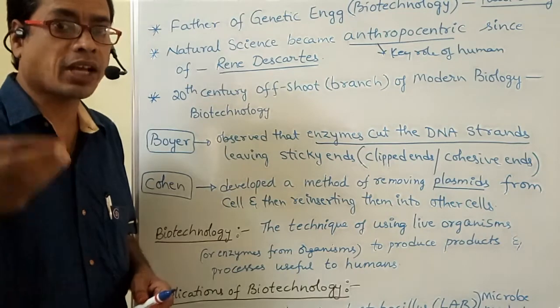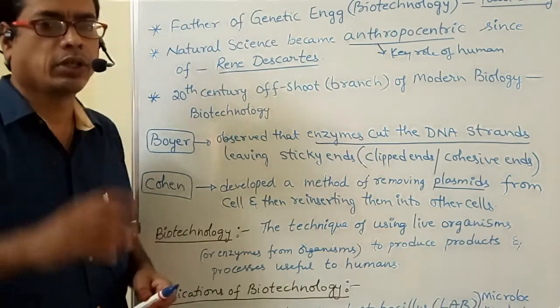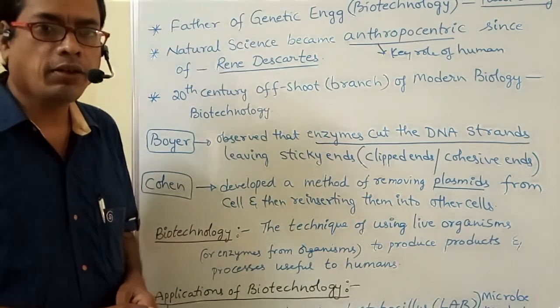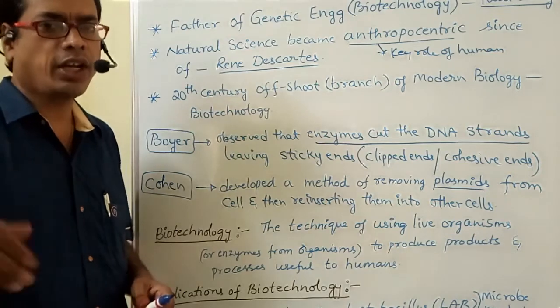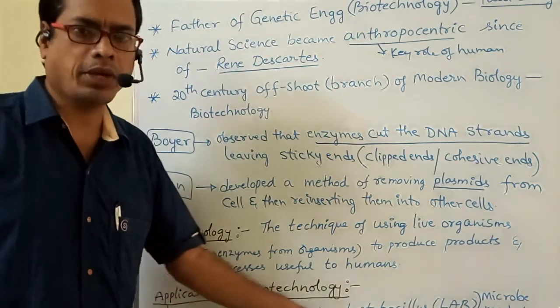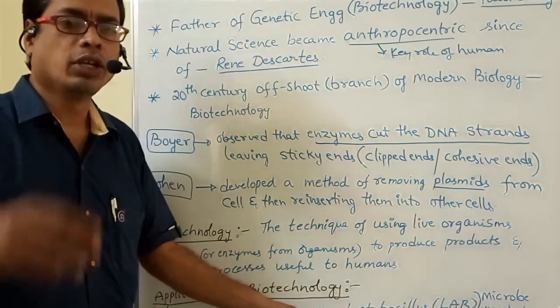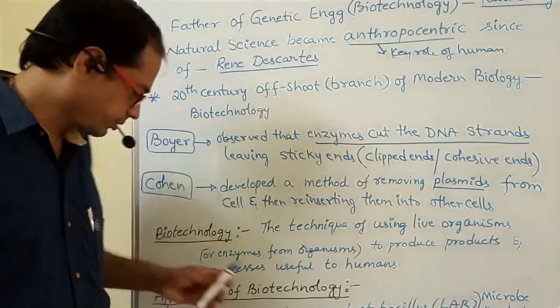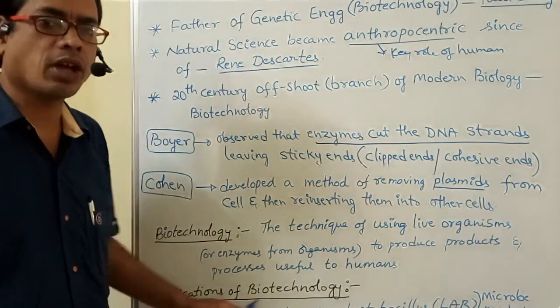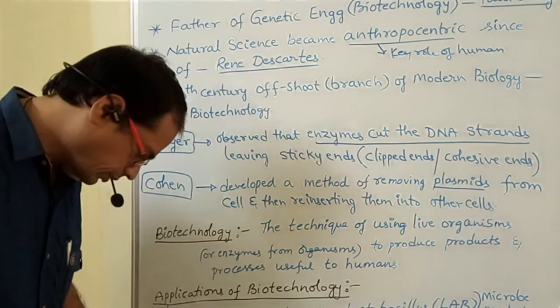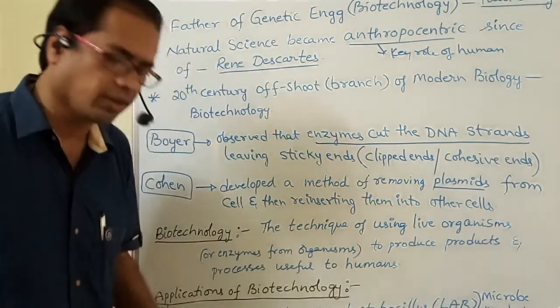That zygote formation occurs in the test tube, so it is called in vitro fertilization, which leads to a test tube baby. That is also an application of biotechnology.